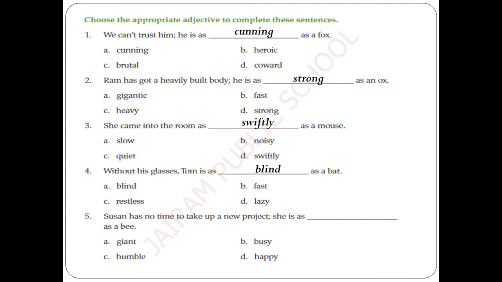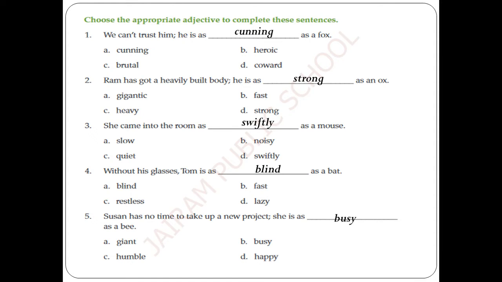Susan has no time to take up a new project. She is as blank as a bee. So here Susan is a very busy person in this sentence. So Susan has no time to take up a new project. She is as busy as a bee.